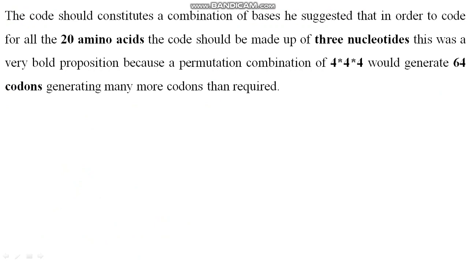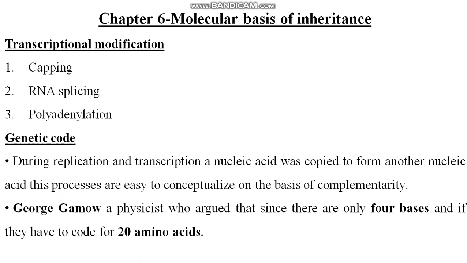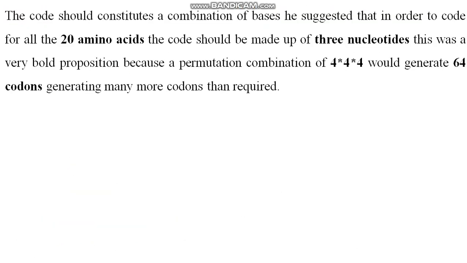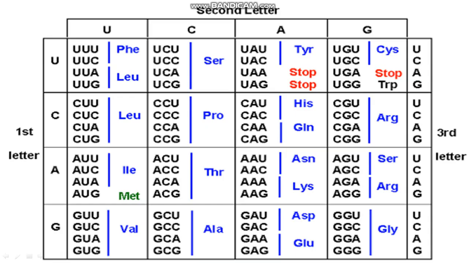So we were talking about the genetic code. The code should constitute a combination of bases. Who suggested? George Gamow suggested that in order to code for all the 20 amino acids, the code should be made up of 3 nucleotides. This was a very bold proposition because a permutation combination of 4 raised to power 3, that is 4 into 4 into 4, would generate 64 codons, generating many more codons than required. Clear? More codons than the requirement were generated. You can say 64 codons are there.